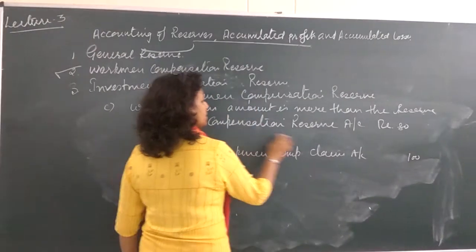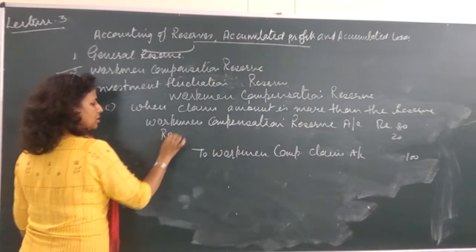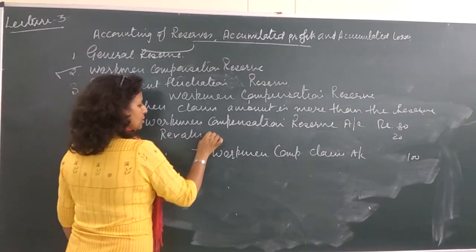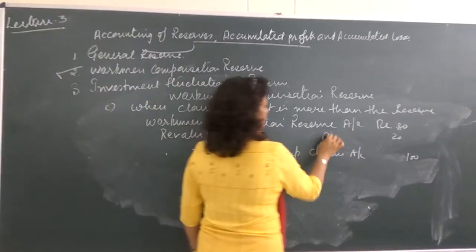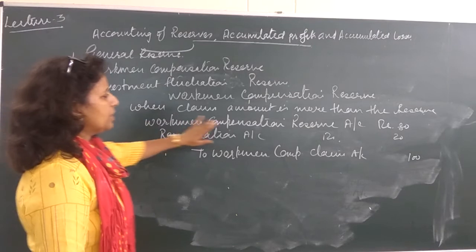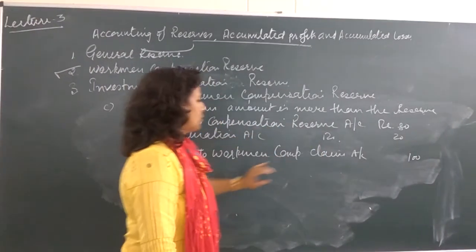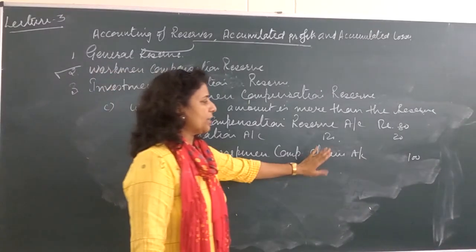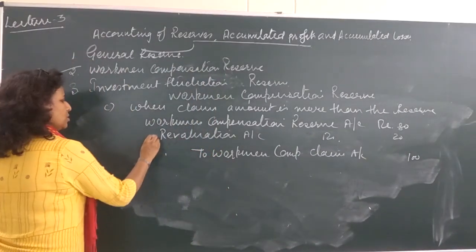So 20 rupees debit, it will be put in which account? It is a loss, should be transferred to revaluation account. Then it is debited with rupees 20. Clear है बच्चे? तो पूरी एंट्री क्या बनी? वर्कमैन कंपनसेशन रिजर्व अकाउंट डेबिटेड, revaluation account debited 20 rupees to workman claim account 100. Clear? So this is a loss.